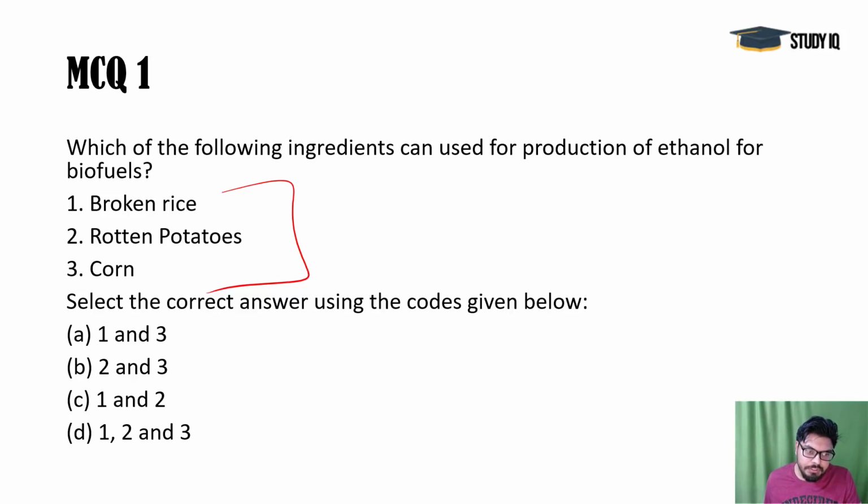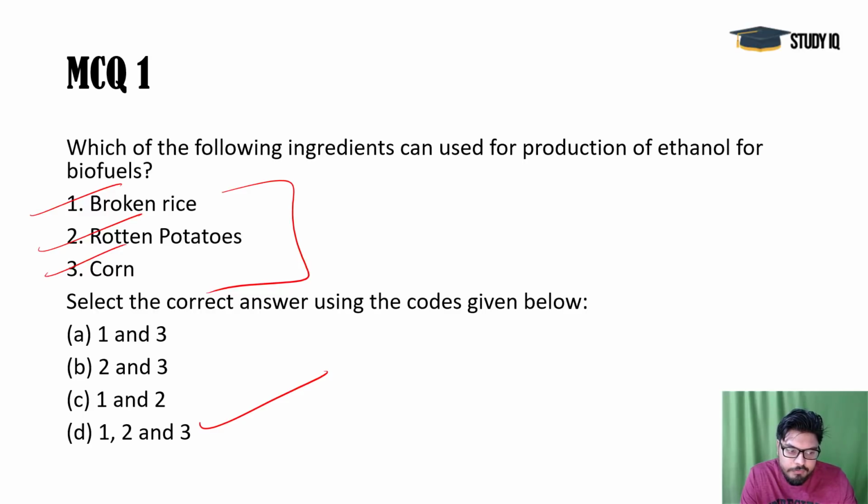This question is asking whether they can be used. Yes, they can be used, because they also have carbohydrates. So D is the answer here. There is a different context here: in the future we are going to be more and more dependent on alternative sources. Biofuel may also be created from food items, but the issue of food security is huge, and that is why we need to find alternative ways.